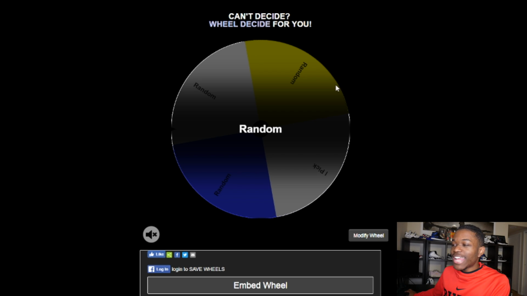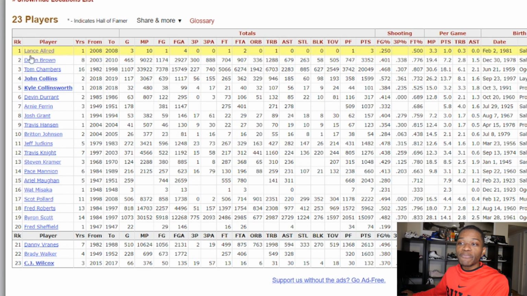I don't know if I mentioned this or not, but on the random wheel, there's only a 25% chance that I get to pick the player. And I did that because I want this to actually be a challenge. If I get to pick everybody, then I'm just going to have a team full of superstars. So I want it to be random. So we're here at Utah. There's only 3 current day NBA players from Utah. John Collins, Kyle Collinsworth, and CJ Wilcox, who I don't even know if he's in 2K anymore. But we're about to find out.